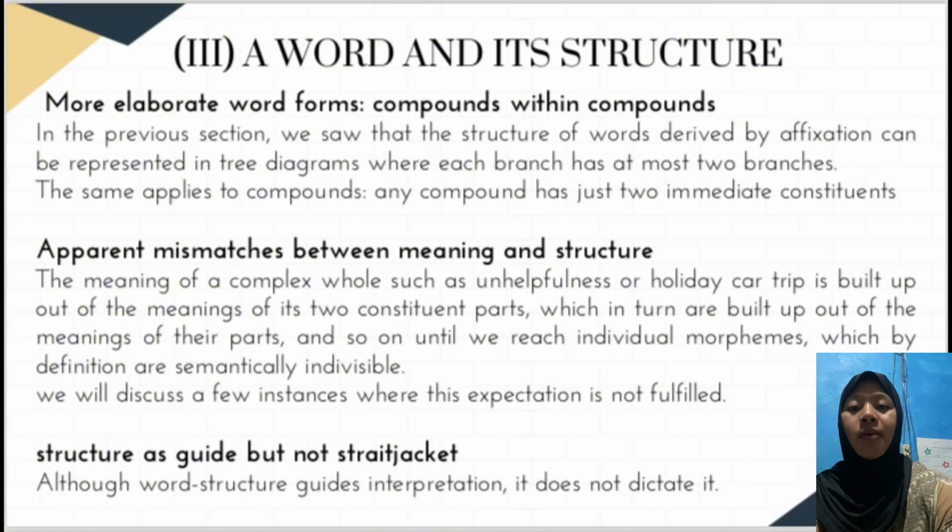The next is apparent mismatches between meaning and structure. The meaning of a complex whole, such as unhelpfulness or holiday car trip, is built up out of the meanings of its two constituent parts, which in turn are built up out of the meanings of their parts, and so on until we reach individual morphemes, which by definition are semantically indivisible. We will discuss a few cases where this expectation is not fulfilled.